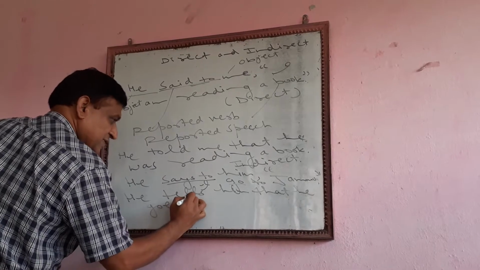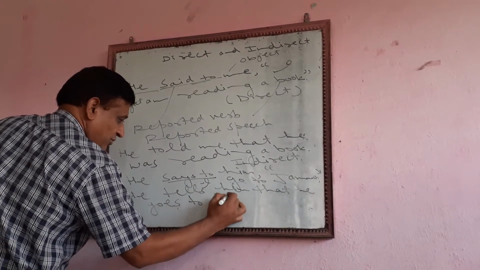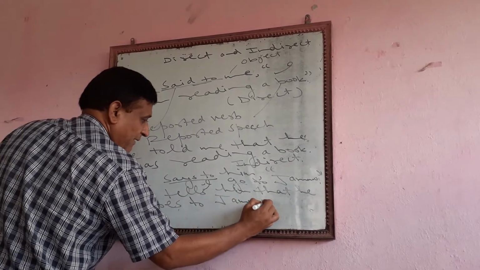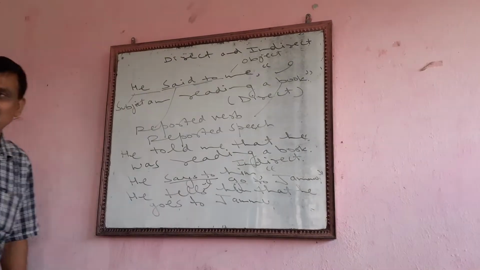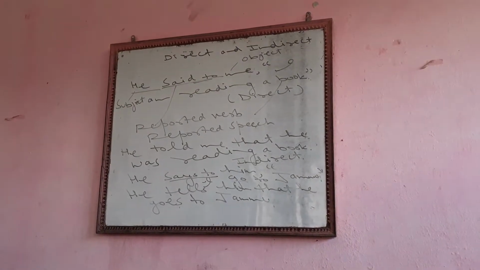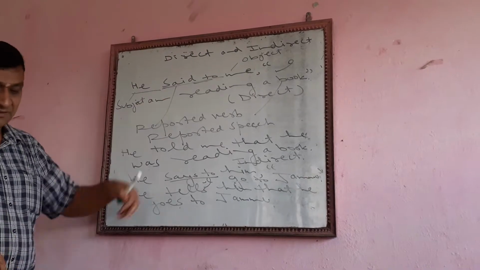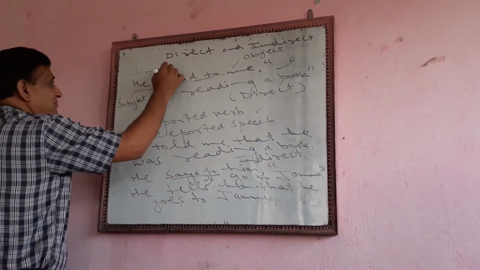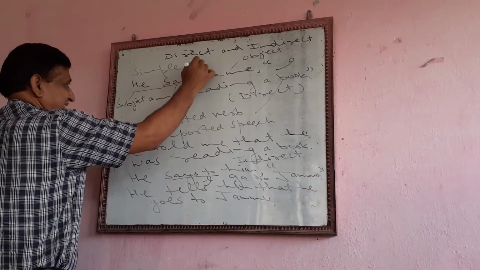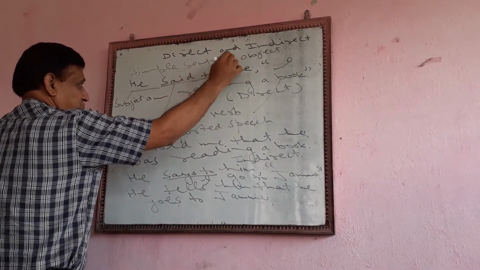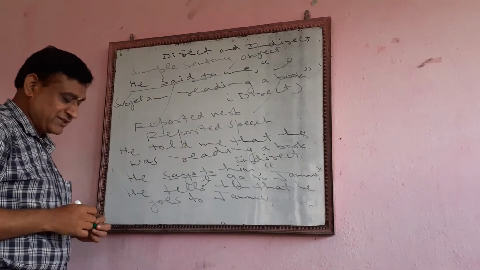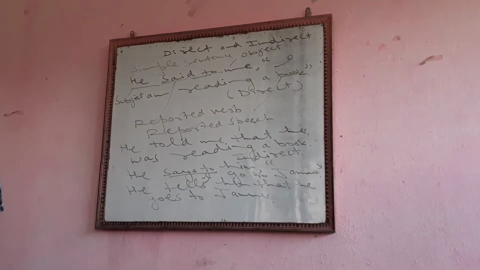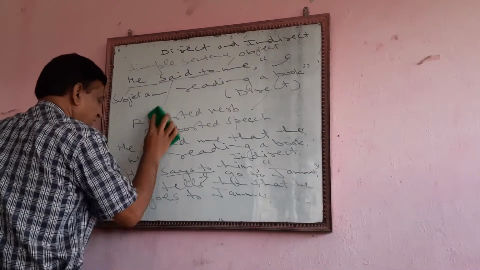He goes to Jammu. So these are simple sentences. There are 5 types of sentences. So these are simple sentences which we are doing.